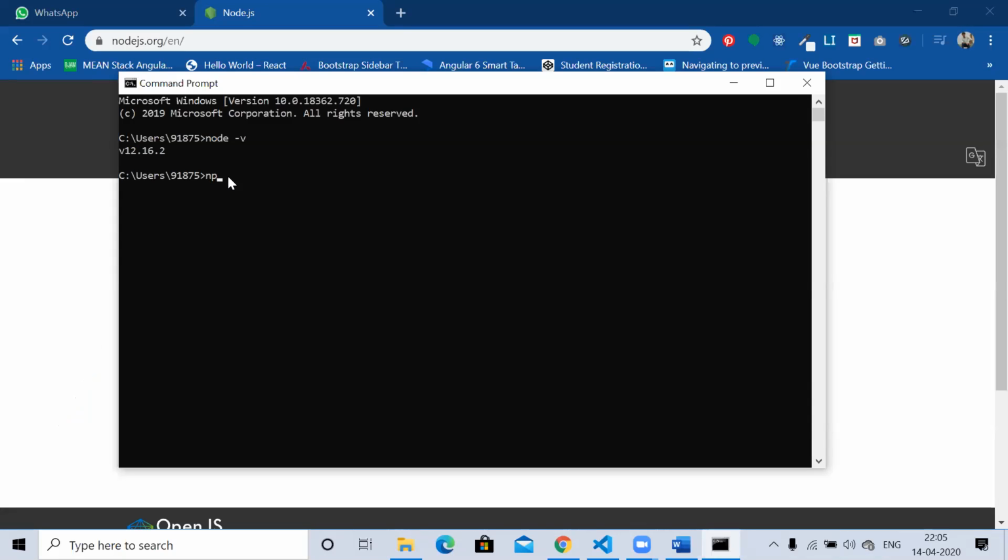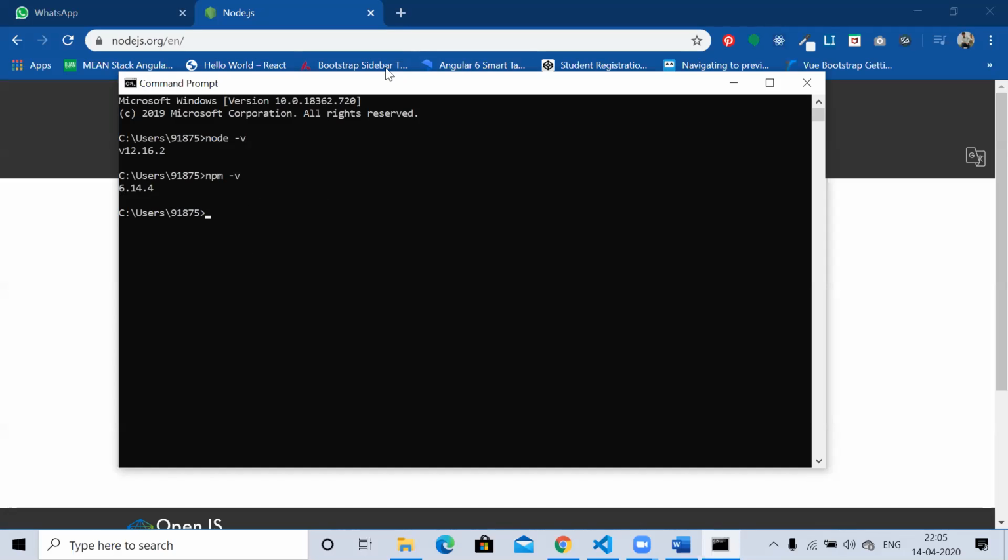So we need to check first whether npm is available or not. When you run npm -v, we get to know that 6.14.4 of npm is available here. So now we have node and npm both.